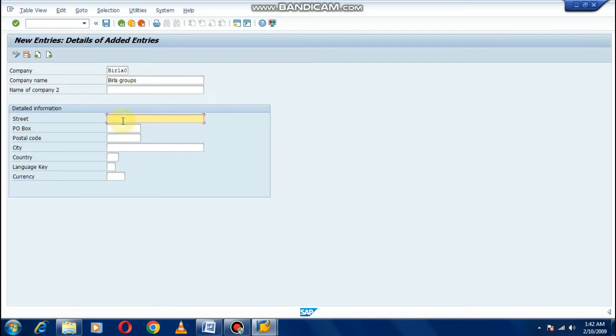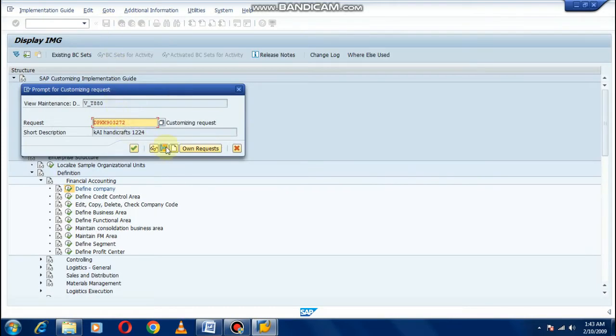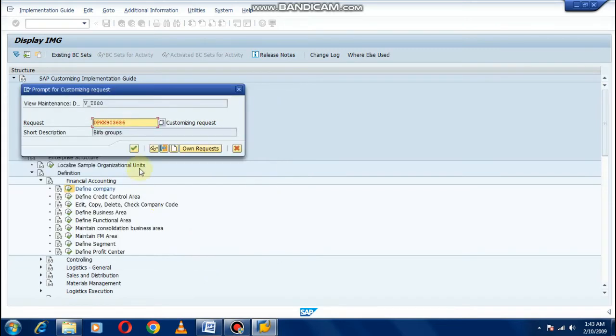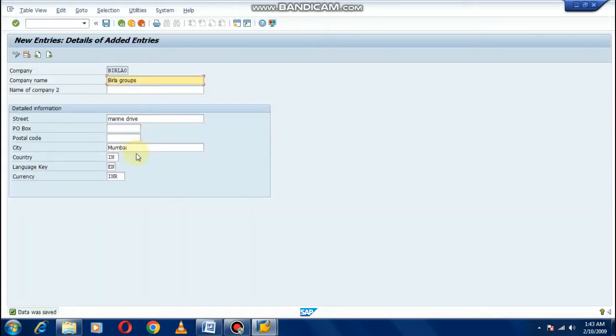Street, you can give address, post office box, postal code here. Street, for example, Marine Drive. City, Mumbai. Country, IN. IN represents India. Language, EN. EN means English. Currency, INR. INR means Indian rupee. Just click on save, click on enter. So you have created your company.